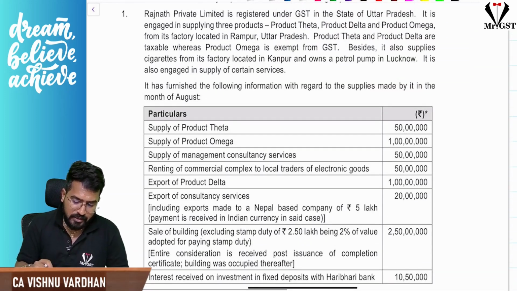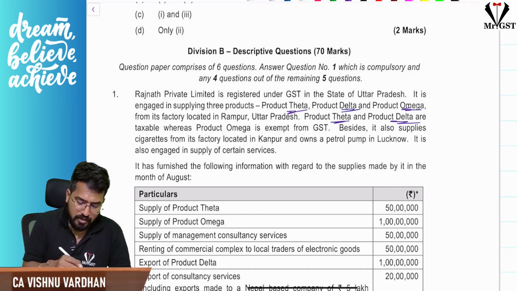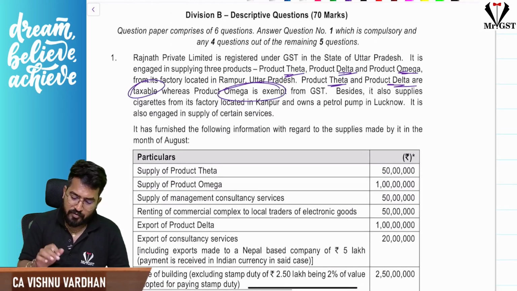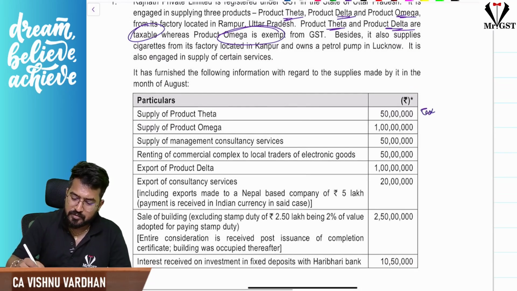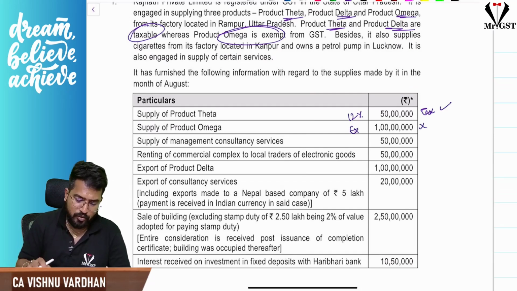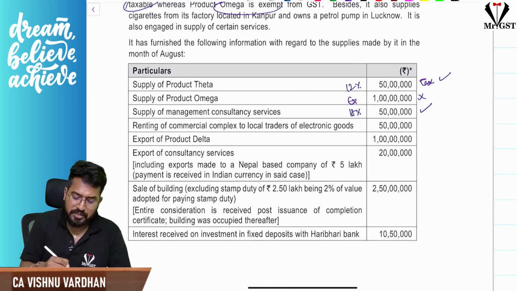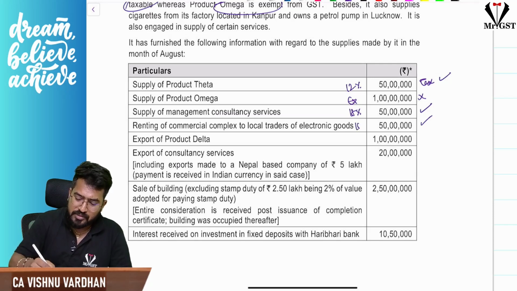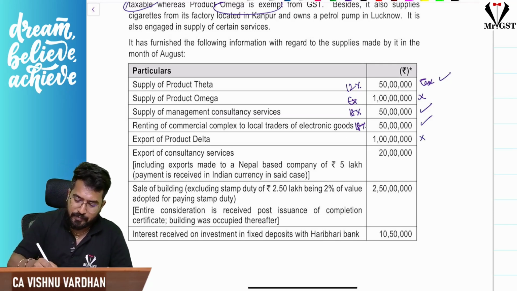We have to check. In that they said the company is dealing with three types of goods: theta, delta and omega. Products theta and delta are taxable, omega is exempt. Now, simple: theta is taxable, so goods at 12%. Omega is exempt, no GST. Consultation services are taxable at 18%. Next, renting of commercial complex is also taxable because it is a service, 18%. Export of product delta: export, as we have already seen, is through LUT without payment of tax, so this is a zero rated supply.